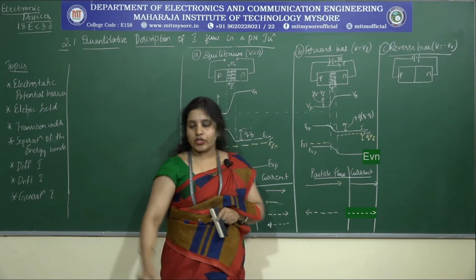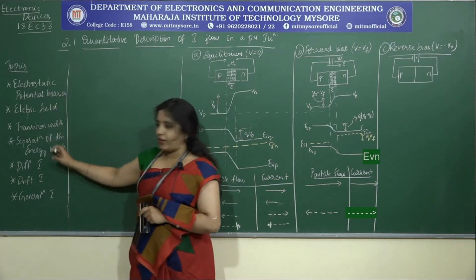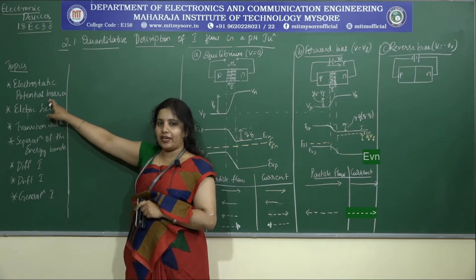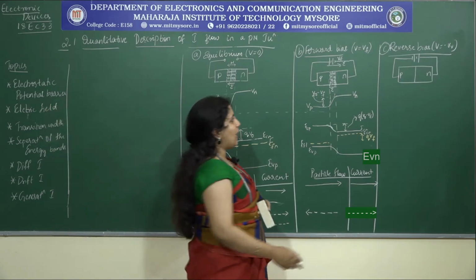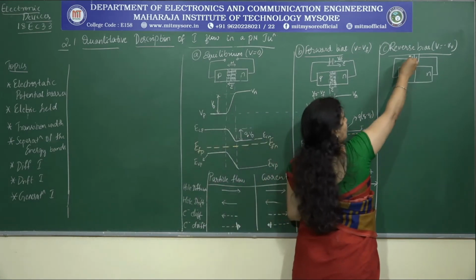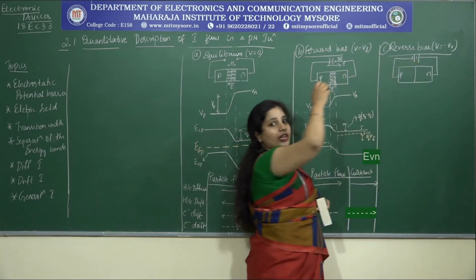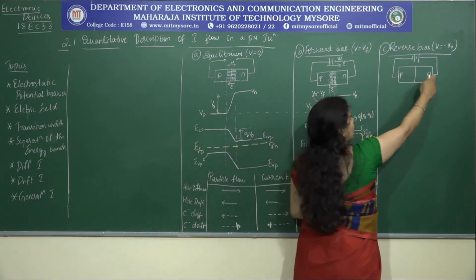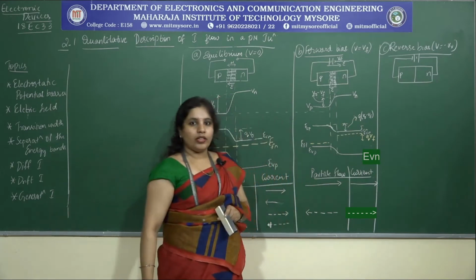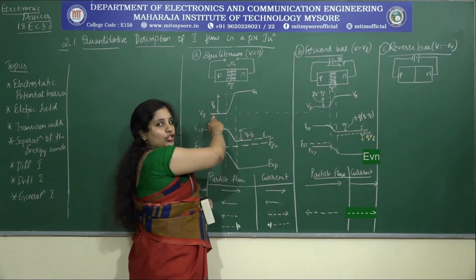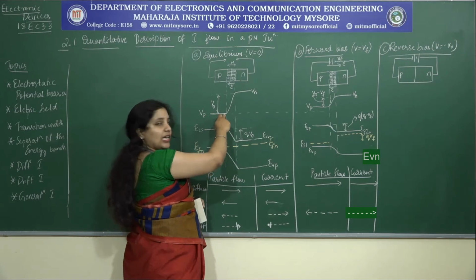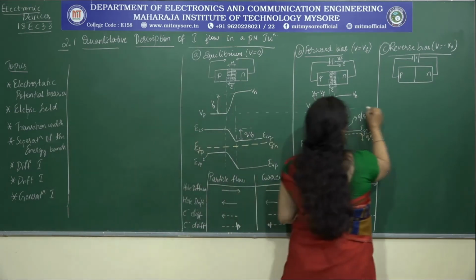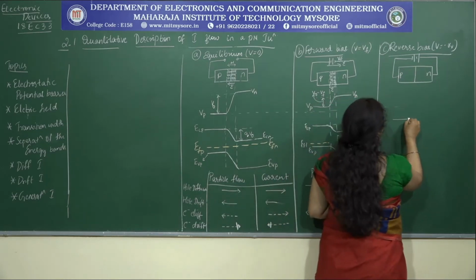Done. Now let's see what happens to all these factors. The first foremost factor is the electrostatic potential barrier. Now what is happening here? The p is negative, or there is a reduction in the electrostatic potential at p relative to that of n. Therefore, the Vp level which I showed in the equilibrium no longer stays in the same way, it goes below that. Therefore, how will I represent that? The Vp should be lower.